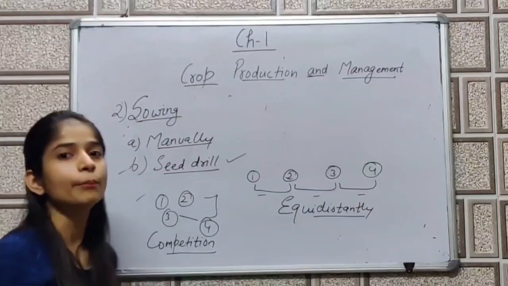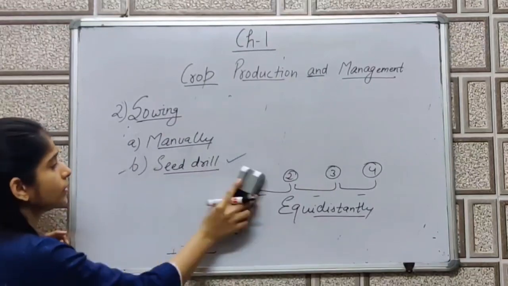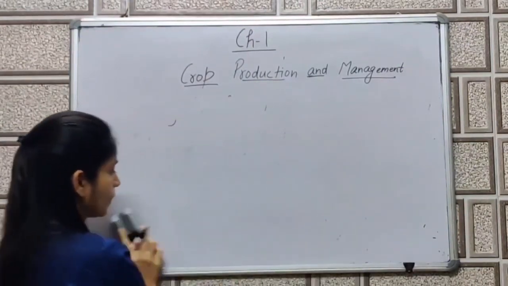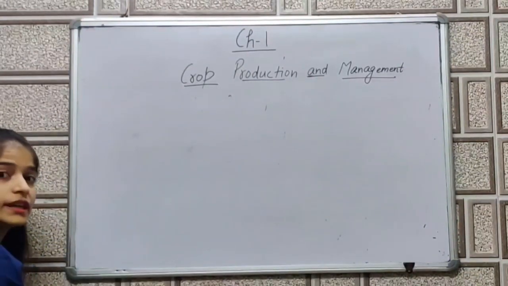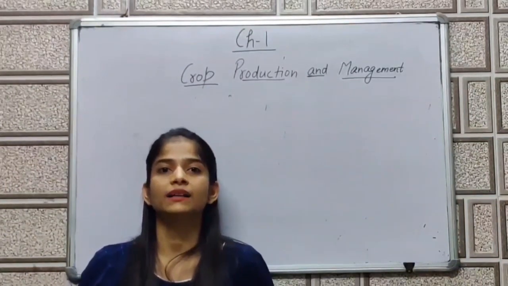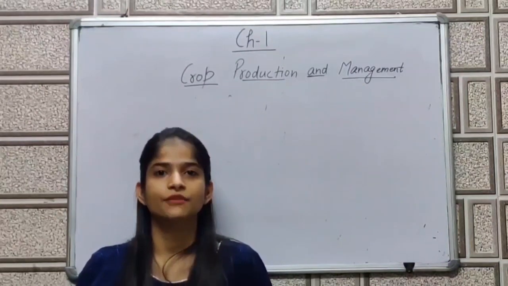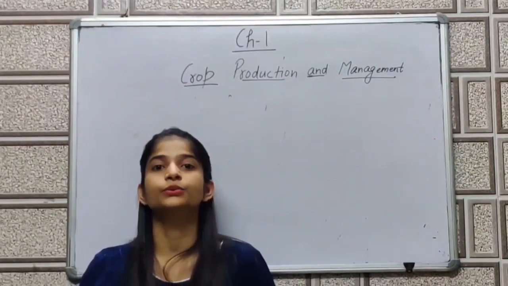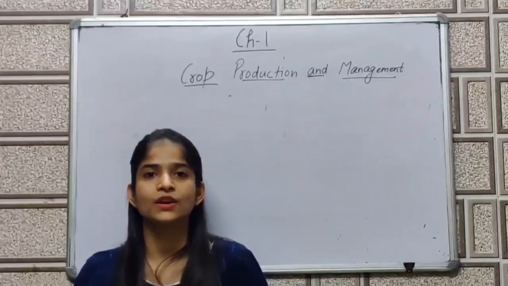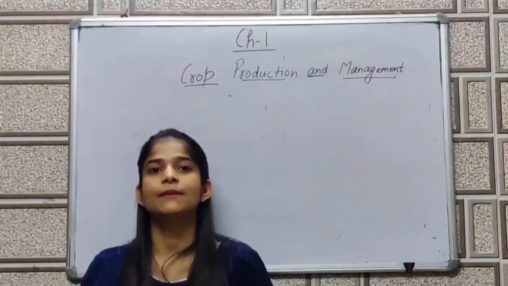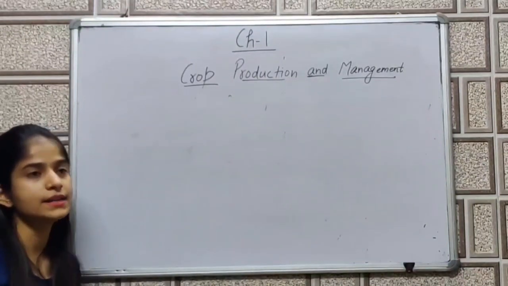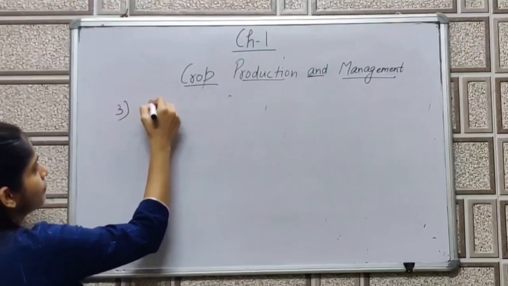So now we have to come with the third practice or third activity, that is addition of manure and fertilizer. Addition of manure and fertilizer means here we will add the food or the nutrients which is required by a plant to do the processes. So these are basically the nutrients which are required by plants for its further process, which helps in the growth of the plant.